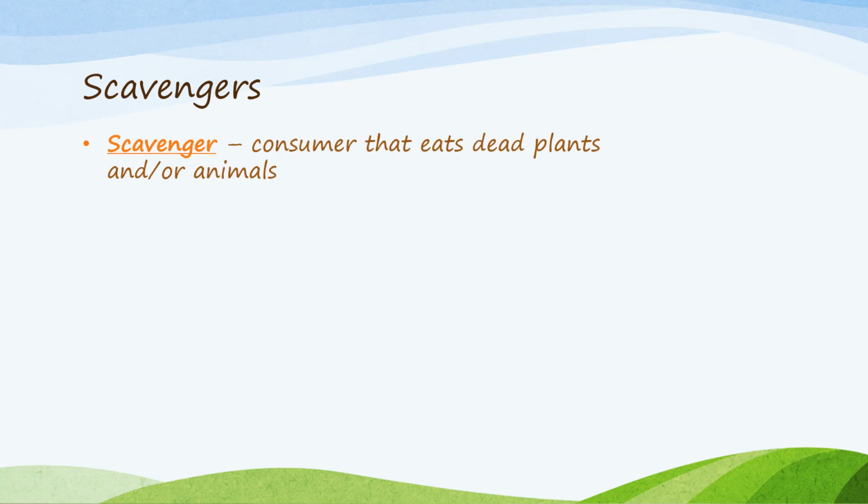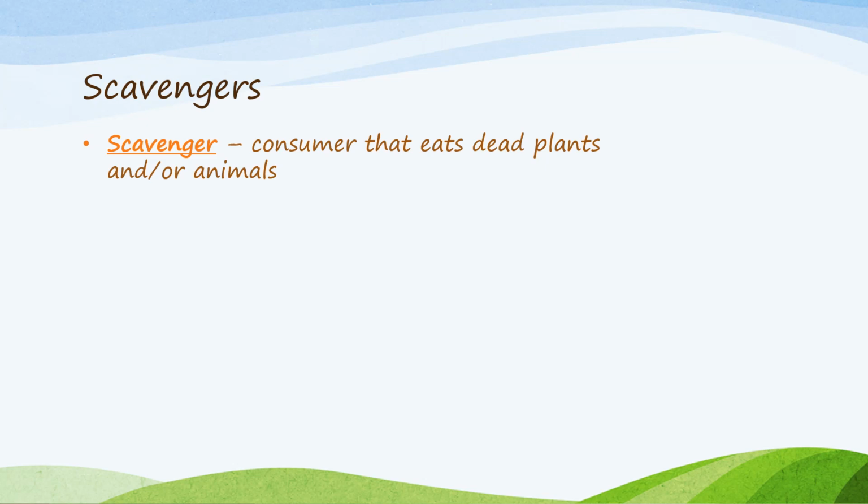Another type of consumer that is special is called a scavenger. Scavengers are animals that eat dead plants and animals, but don't hunt and kill them themselves. Scavengers can be considered carnivores or omnivores, depending on if the dead material they eat is from animals or both animals and plants.